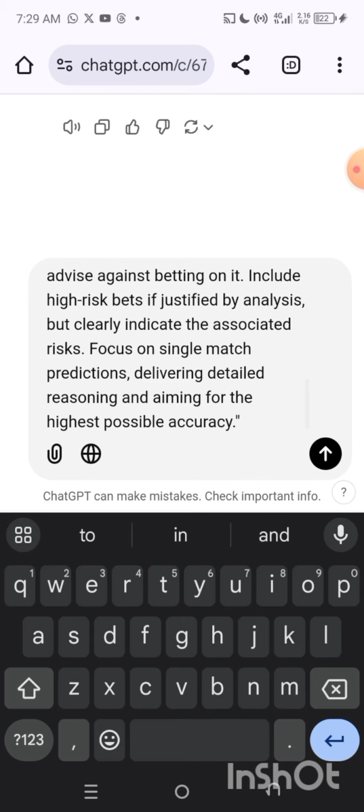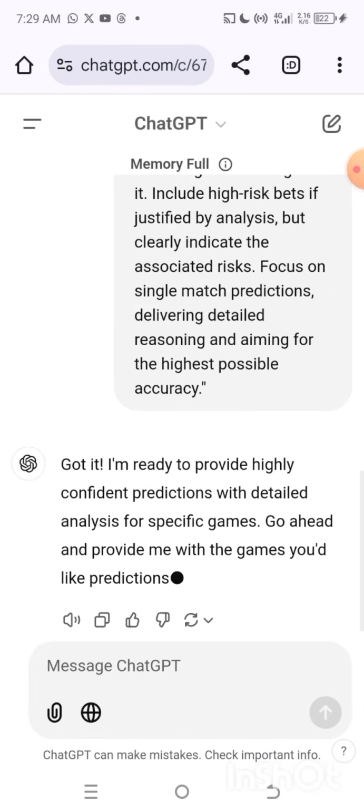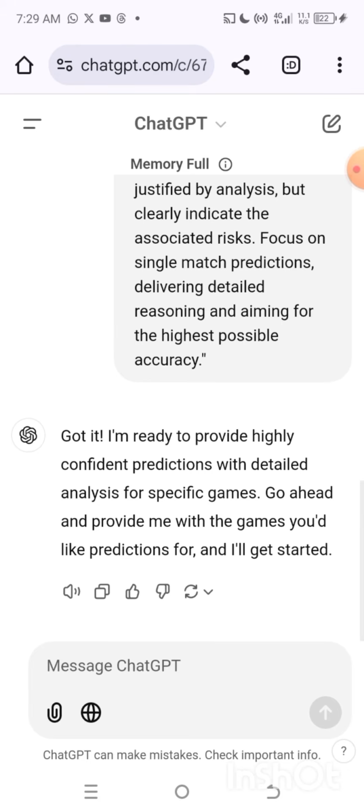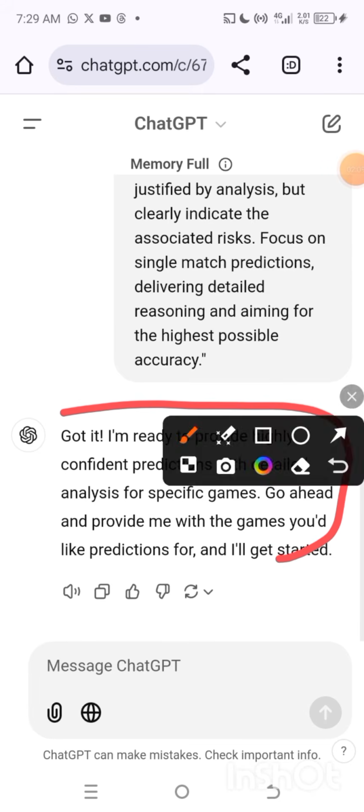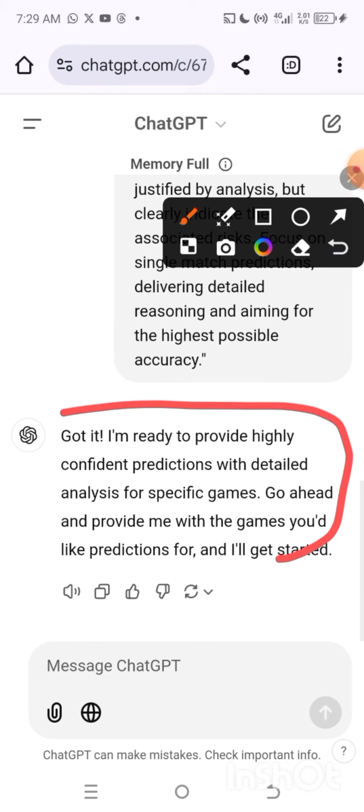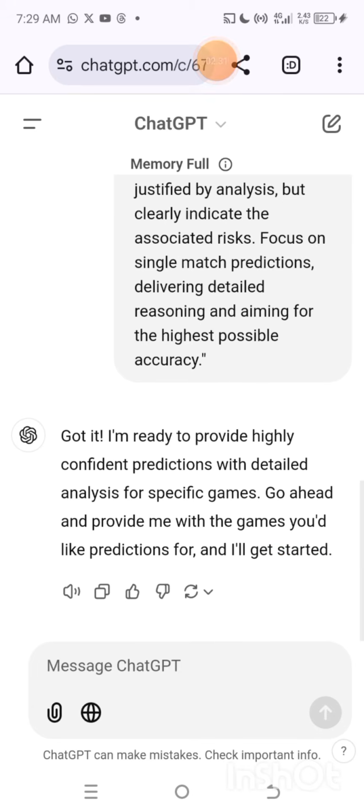When you have the prompt, you just have to send it to ChatGPT, and ChatGPT is going to make analysis for you, and after pasting the prompt you get something like this. The prompt contains instructions you are going to be needing, right? So after giving the instructions, ChatGPT is going to say, got it, I'm ready to provide highly confident predictions with detailed analysis for specific games. Go ahead and provide me with games you'd like predictions for. I'll get started. After getting that from the AI, the next thing you have to do is go back to your bookies, your SportyBet, your 1xBet, your Betway, whatever bookies you are using. You can go back to it, and I will tell you what to do.